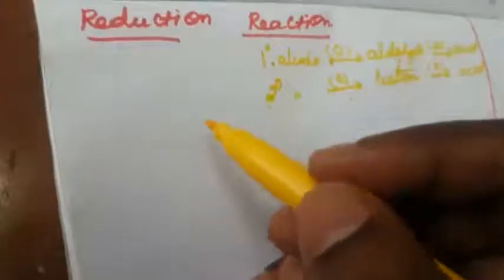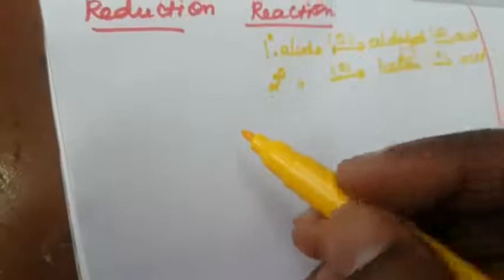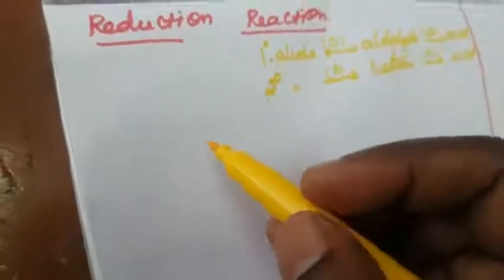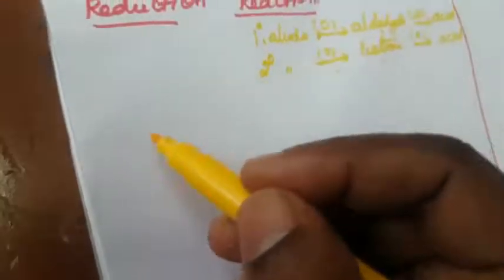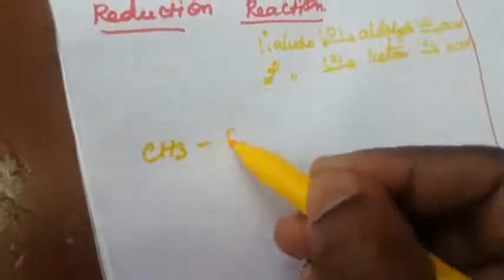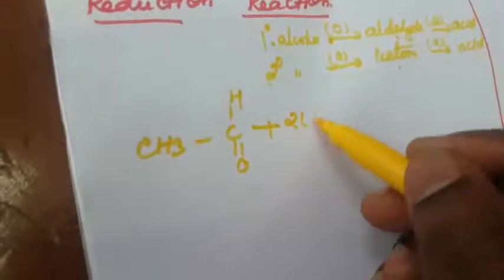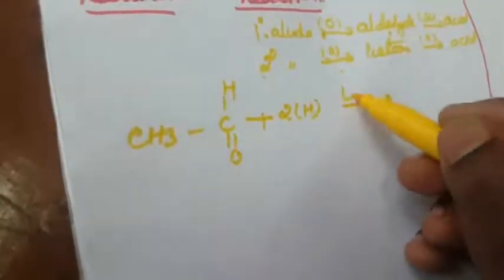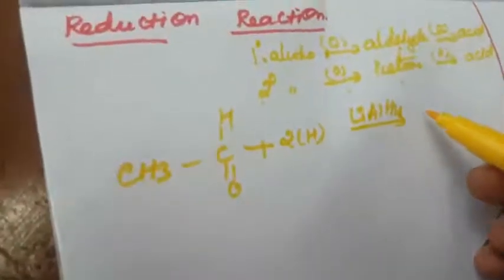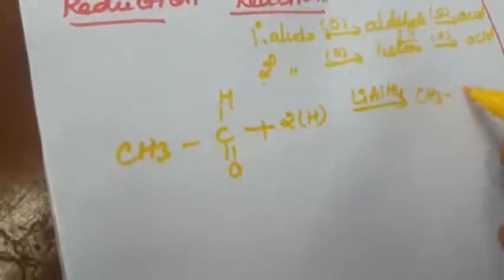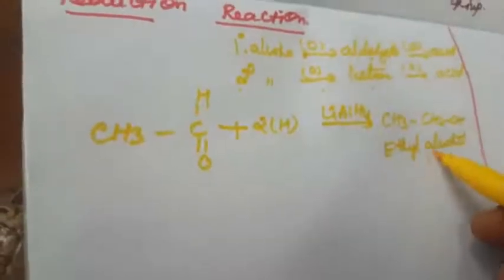We are going to see this in the presence of lithium aluminum hydride and sodium borohydride. The first one is aldehyde, CH3CHO, reduced with lithium aluminum hydride to form the primary alcohol, CH3CH2OH. This is called ethyl alcohol, a primary alcohol.